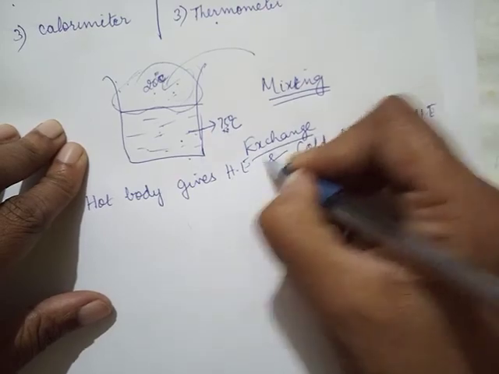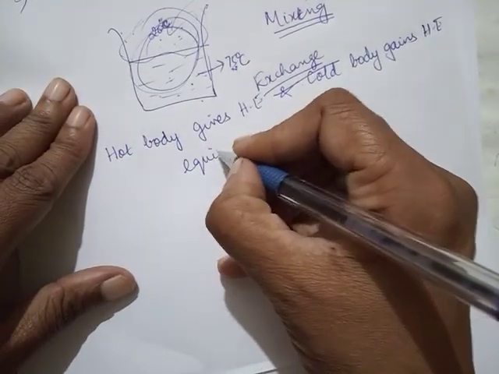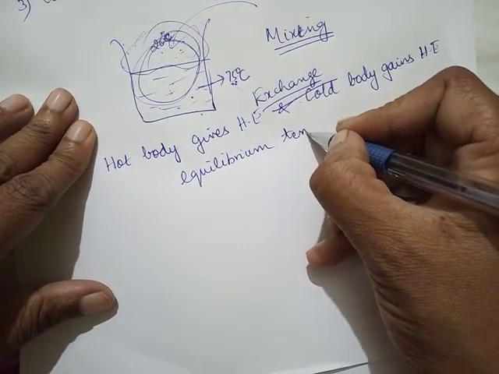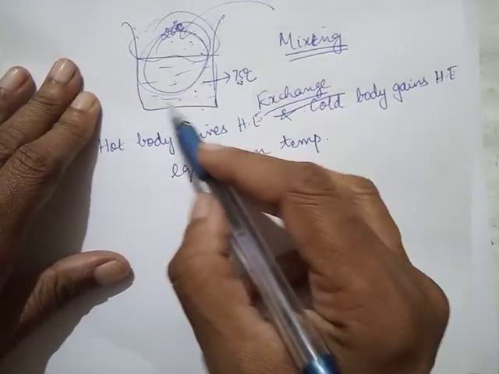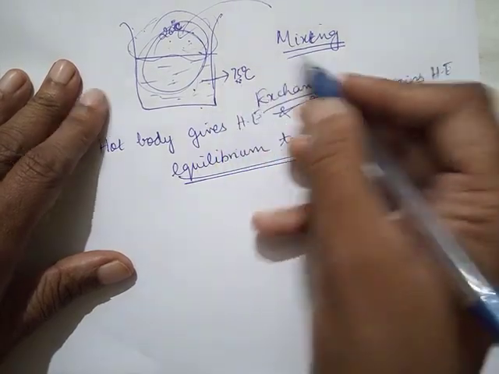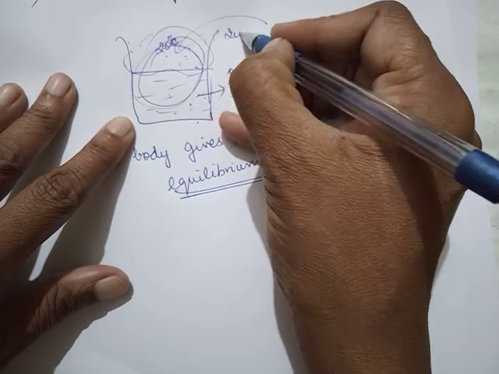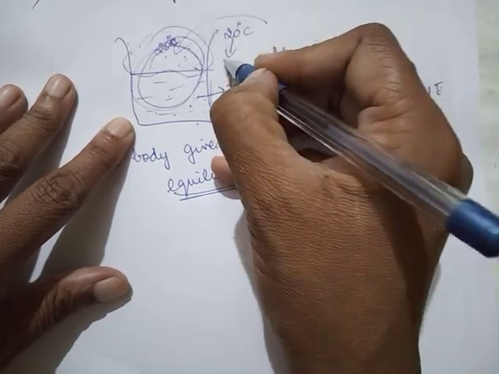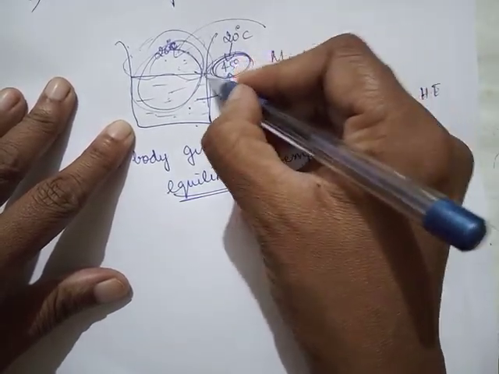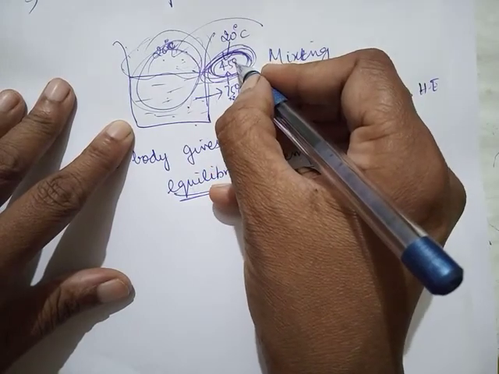How long will this happen? Till both of them reach an equilibrium temperature, or we can say the same temperature. This exchange of heat will take place as long as the entire thing reaches an equilibrium temperature. Equilibrium means same temperature. So this keeps decreasing from 75, this keeps increasing from 20 degrees Celsius, and then both will reach a common temperature. We don't know, maybe everything together might reach the same temperature, maybe 45 degrees. That's called the equilibrium temperature.